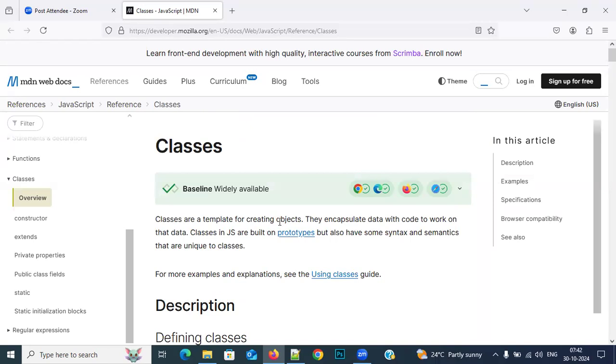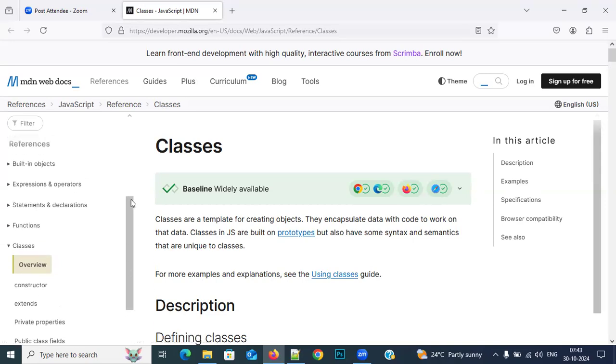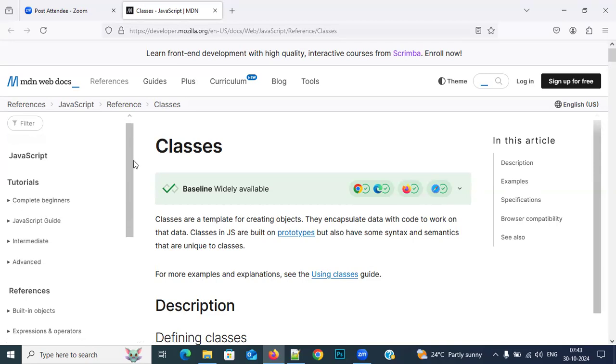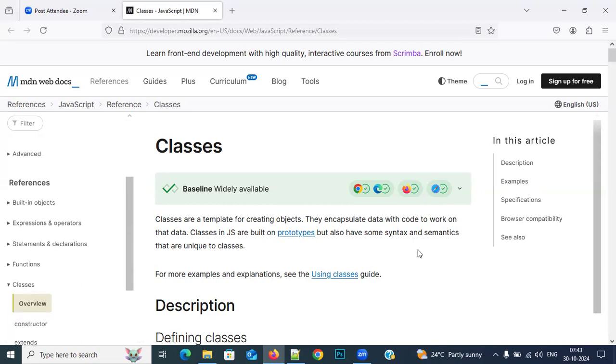Classes are templates for creating objects. They encapsulate data with code to work on the data. Classes in JavaScript are built on prototypes, but also have their own syntax and semantics. For more examples, see the expressions in the classes guide. Maybe this belongs to Node.js only, not native JavaScript.